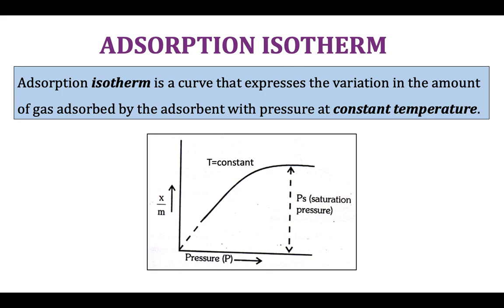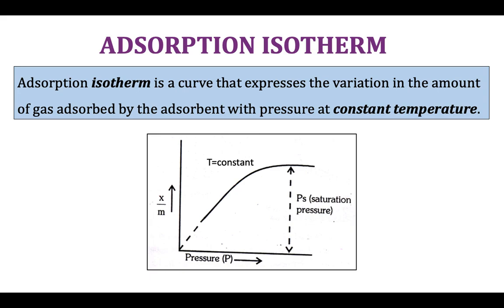It can be understood from the graph that as pressure increases, the x by m ratio, that is the rate of adsorption, increases at constant temperature and reaches a particular value. At constant temperature, the extent of adsorption of a gas on a given solid increases with increase in pressure. This can be explained on the basis of Le Chatelier principle. According to Le Chatelier principle, whenever a change in pressure, temperature or concentration is applied to a system at equilibrium, the system will readjust itself to nullify the effect of that change.